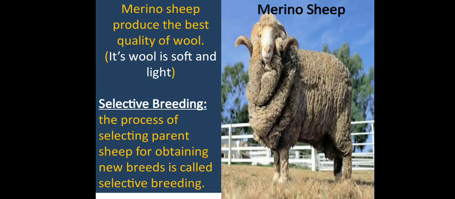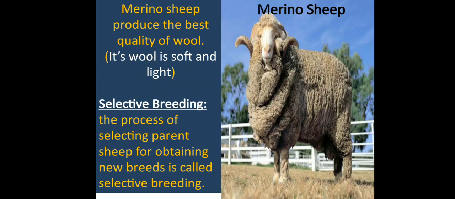Now, as the demand for the product is increasing, according to the development of science and technology, we are going to do selective breeding. First of all, what is selective breeding? Selective breeding is the process of selecting a parent. Like, if this sheep in the picture is visible to you, this sheep has fine hair, so we use this sheep as a parent and produce its offspring.